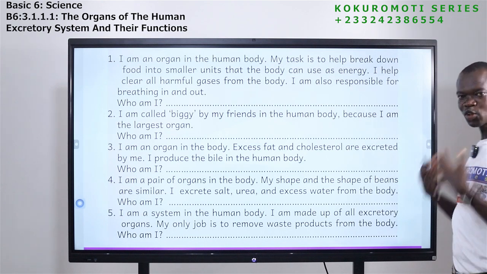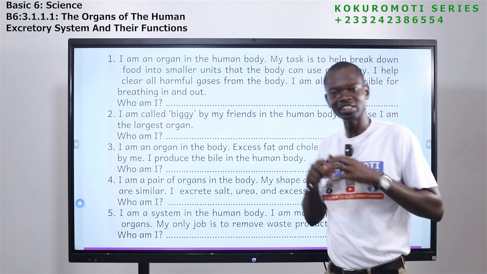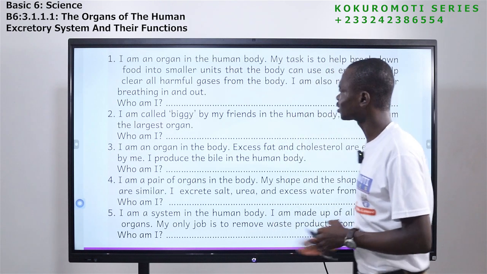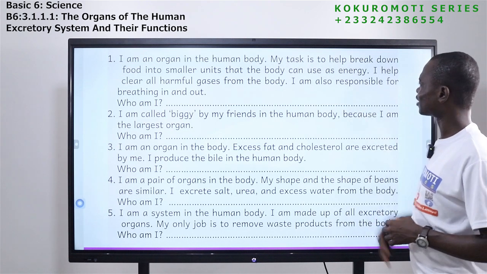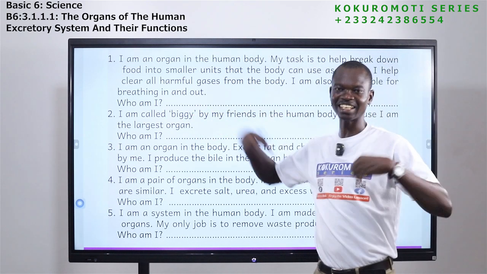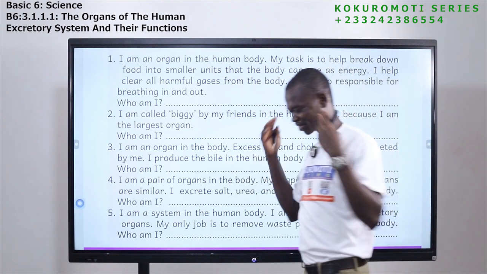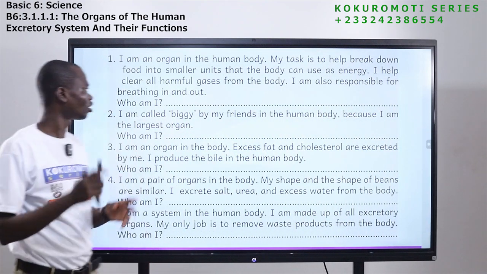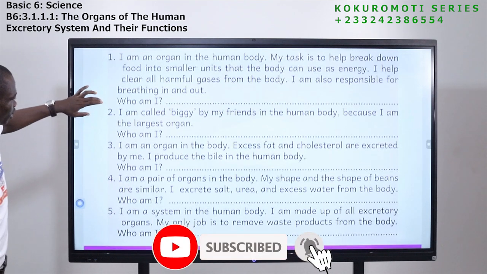At the same time, this organ makes sure that the harmful gases that are not needed by the body are removed from the body. What organ is that? Moreover, the organ is also responsible for breathing in and out. What organ is that? It is a respiratory organ.